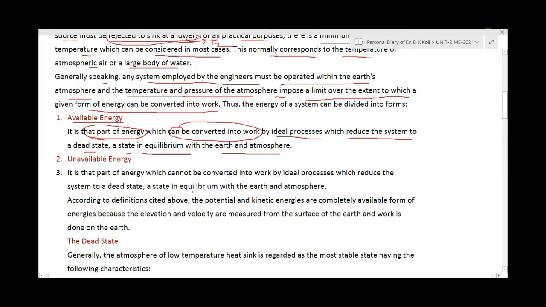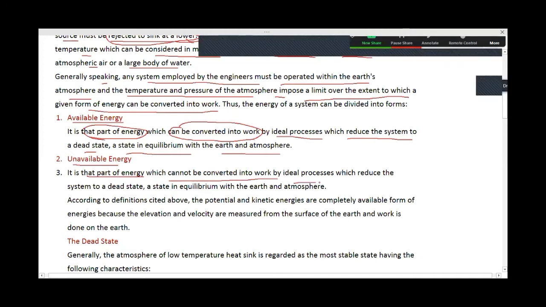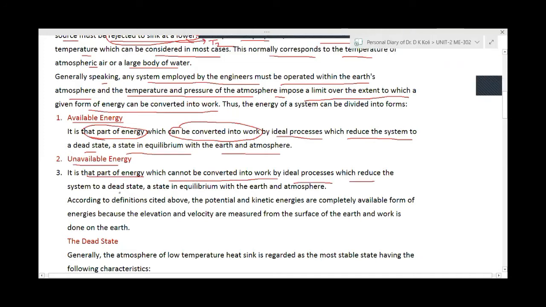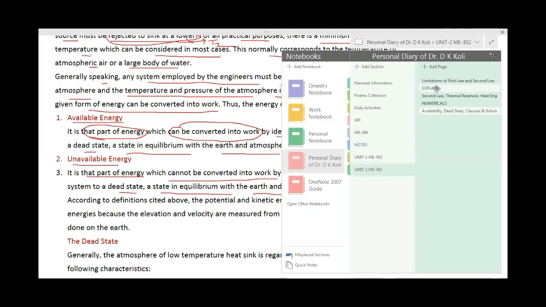We also have another term, which is called the unavailable energy. It is that part of energy which cannot be converted into work by ideal processes which reduce the system to a dead state, a state in equilibrium with earth and atmosphere. So just try to understand what is available energy and what is unavailable energy.